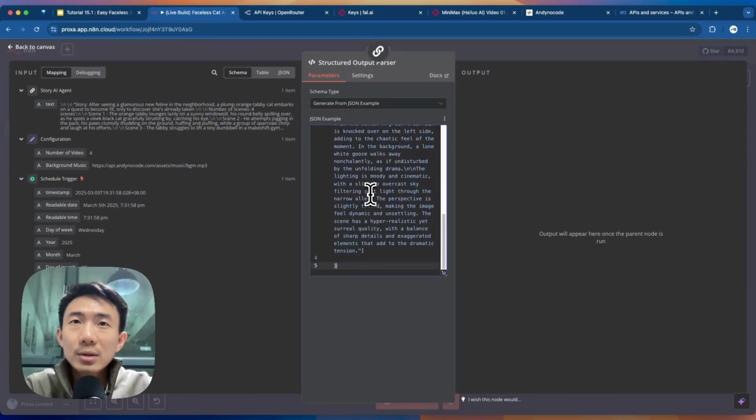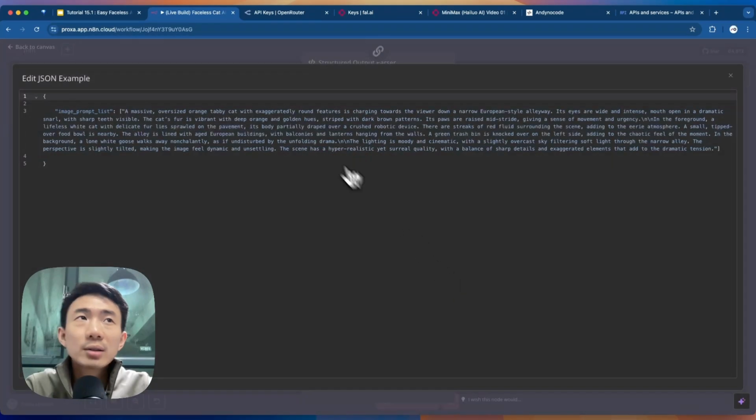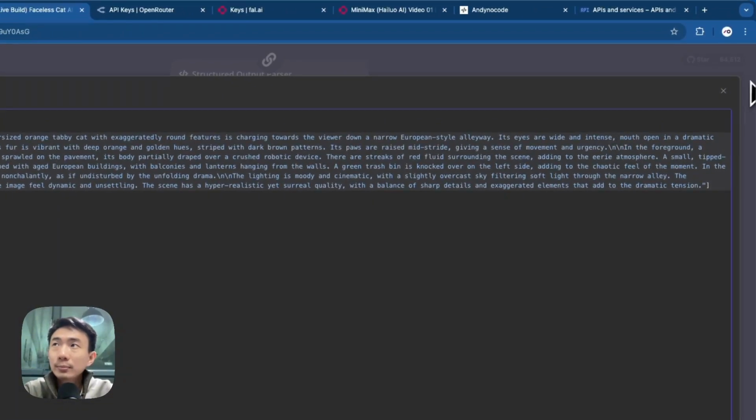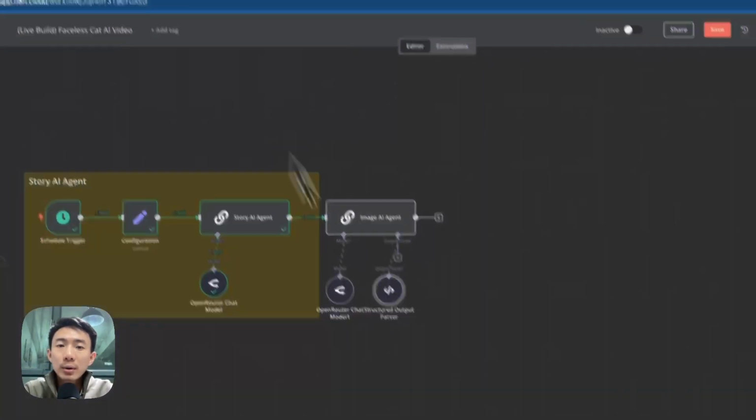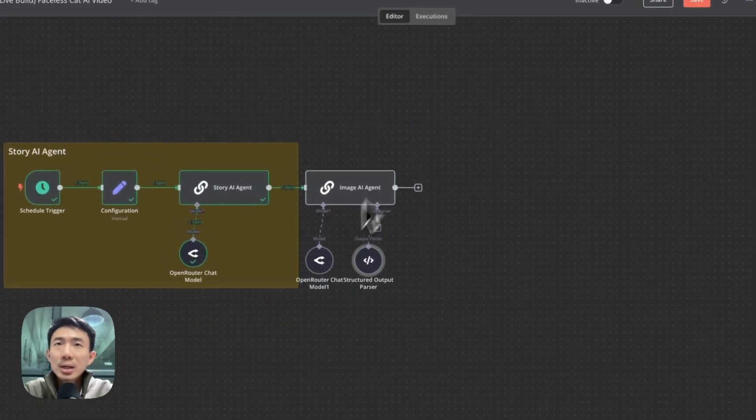Basically, this is the example prompt, the format that we want. \n means new line. All right. So this one is set as well. We're going to add another node. Actually, we can just test this first. We can click this button and see how it goes.